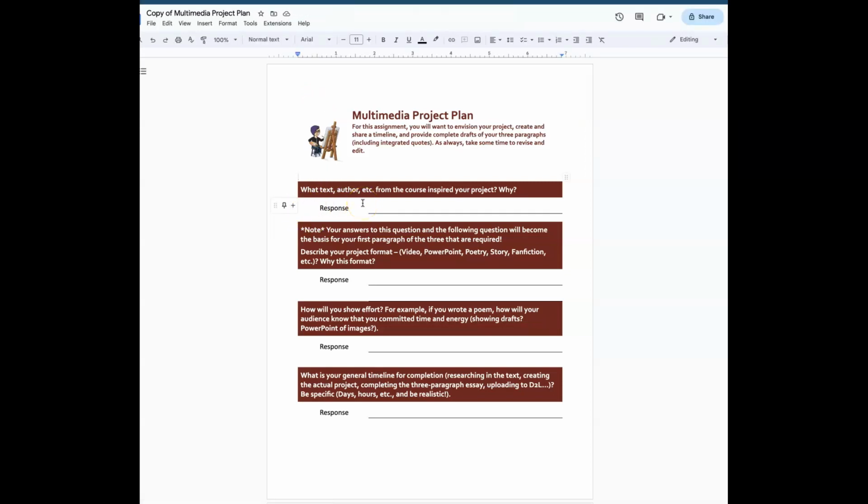So the project plan is essentially a way for you to, not surprisingly, plan out your project, right? In the past, this has been such a wonderful project, but in earlier semesters there would be some students who submitted final projects that didn't quite meet the expectations or requirements. And it's a big grade, so I don't want that to happen. So a plan is a way to make sure that you have your ideas in order, and for me to give you feedback: is this heading in the right direction? What needs to be done? It's not a draft, but it's kind of drafting ideas.